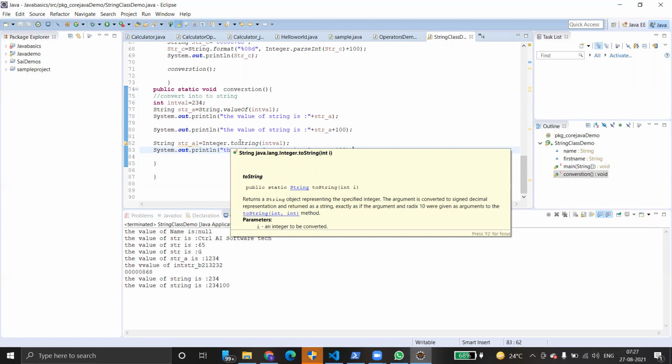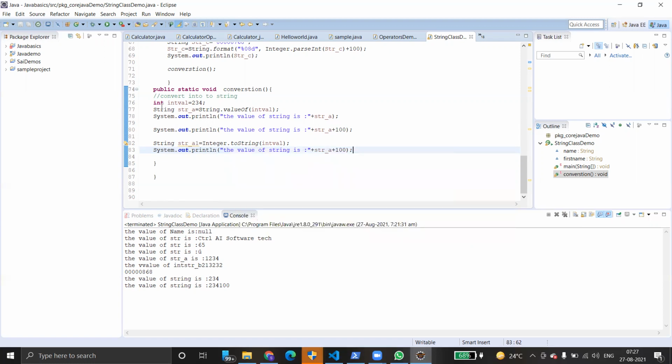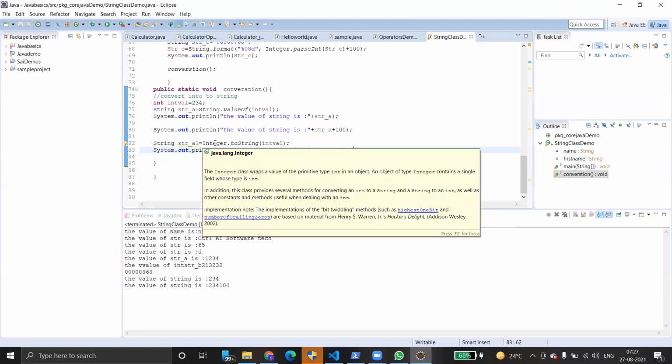Is there any difference between the capital Integer and small int? Of course, there are a lot of differences. The small int is actually a keyword. Okay, but Integer is not a keyword. It is actually a class. See.